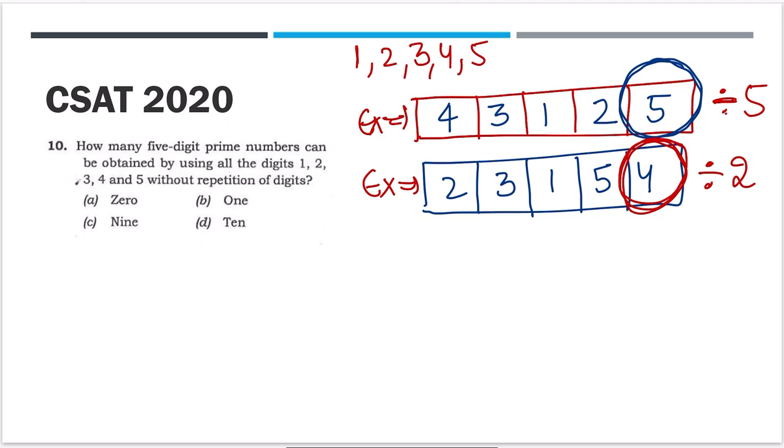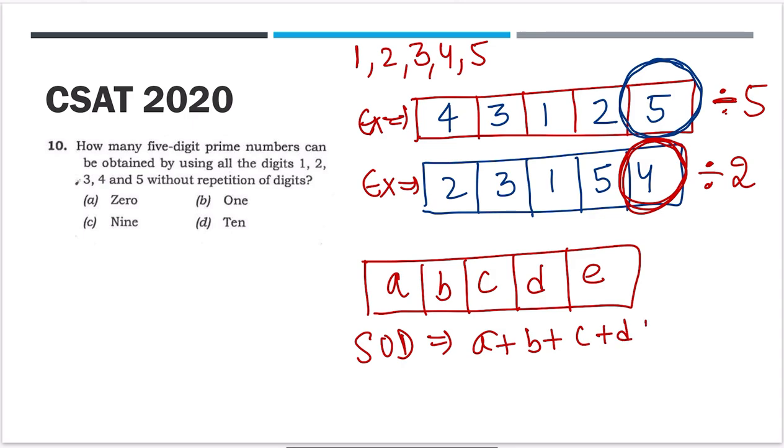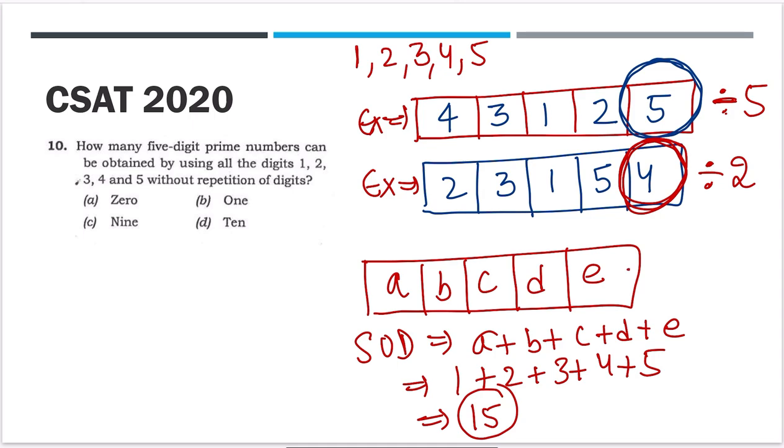So one thing is clear, that there is a limit on such numbers possible. Now the second thing. First tell me, if you form a number using these 5 digits, suppose I take these 5 digits A, B, C, D, E and put them in any form, what will be the sum of digits of any such number? That will be A plus B plus C plus D plus E. Means 1, 2, 3, 4, 5. If you do the summation here, you will find the sum of digits in any such number is 15.